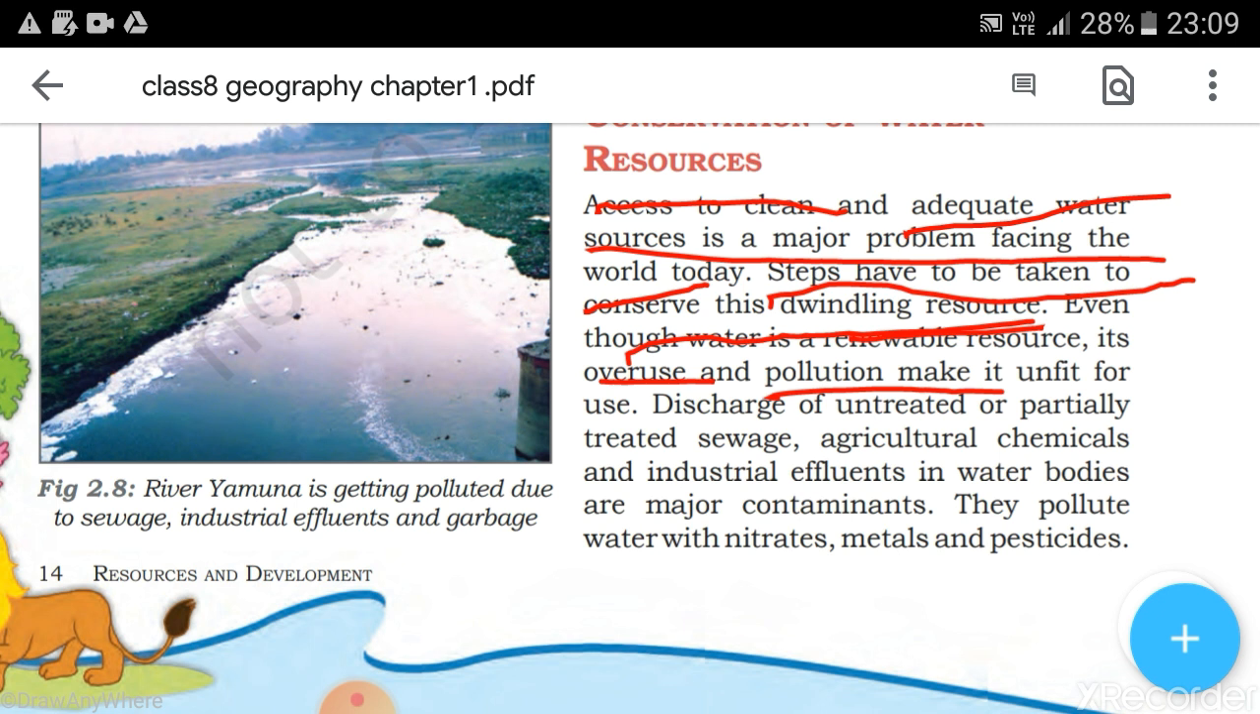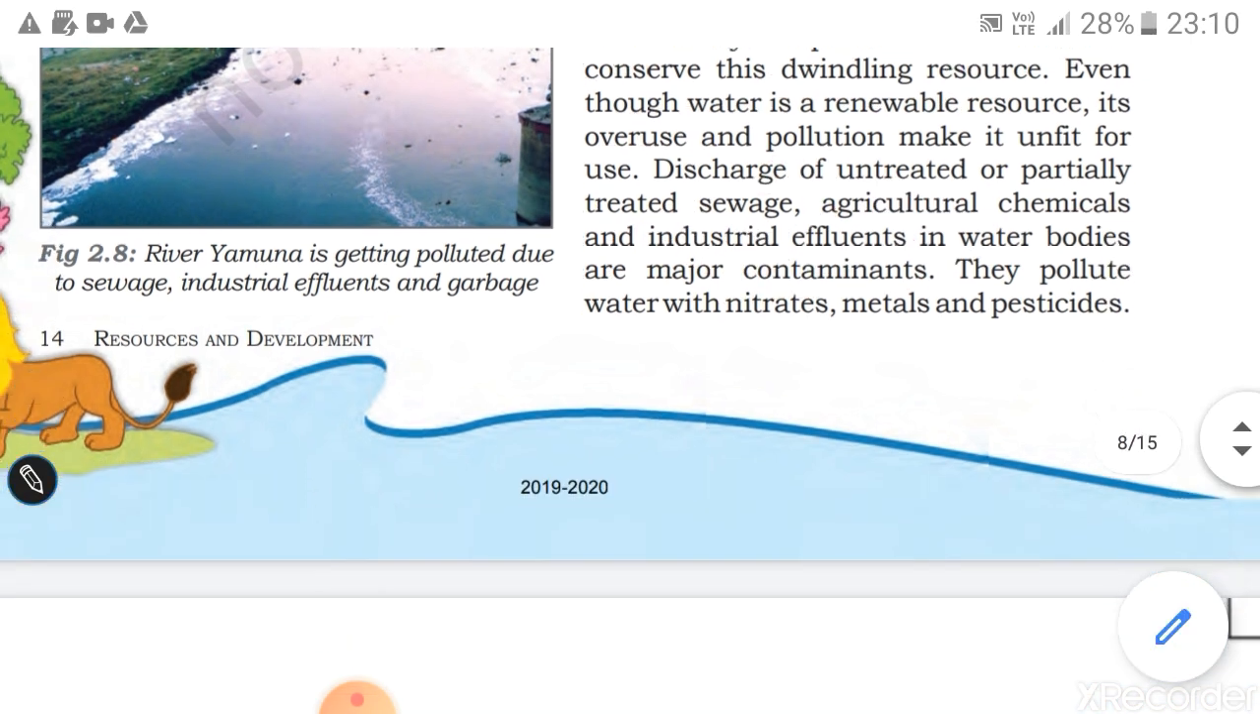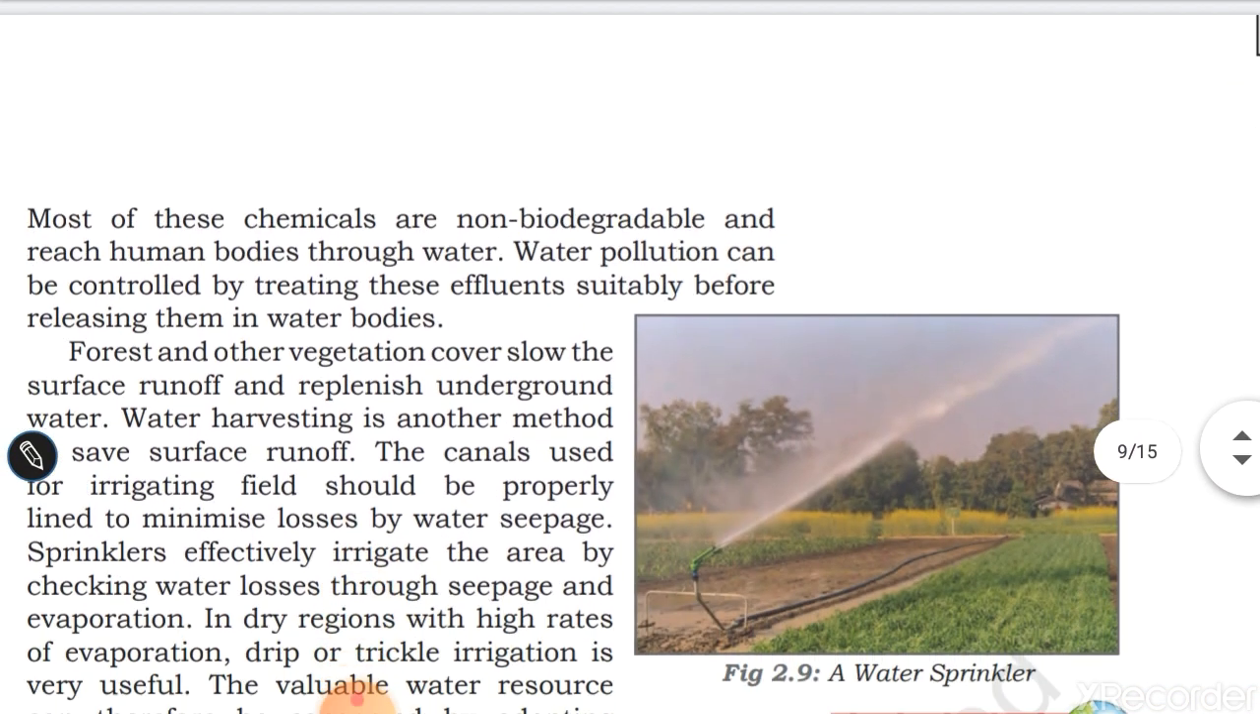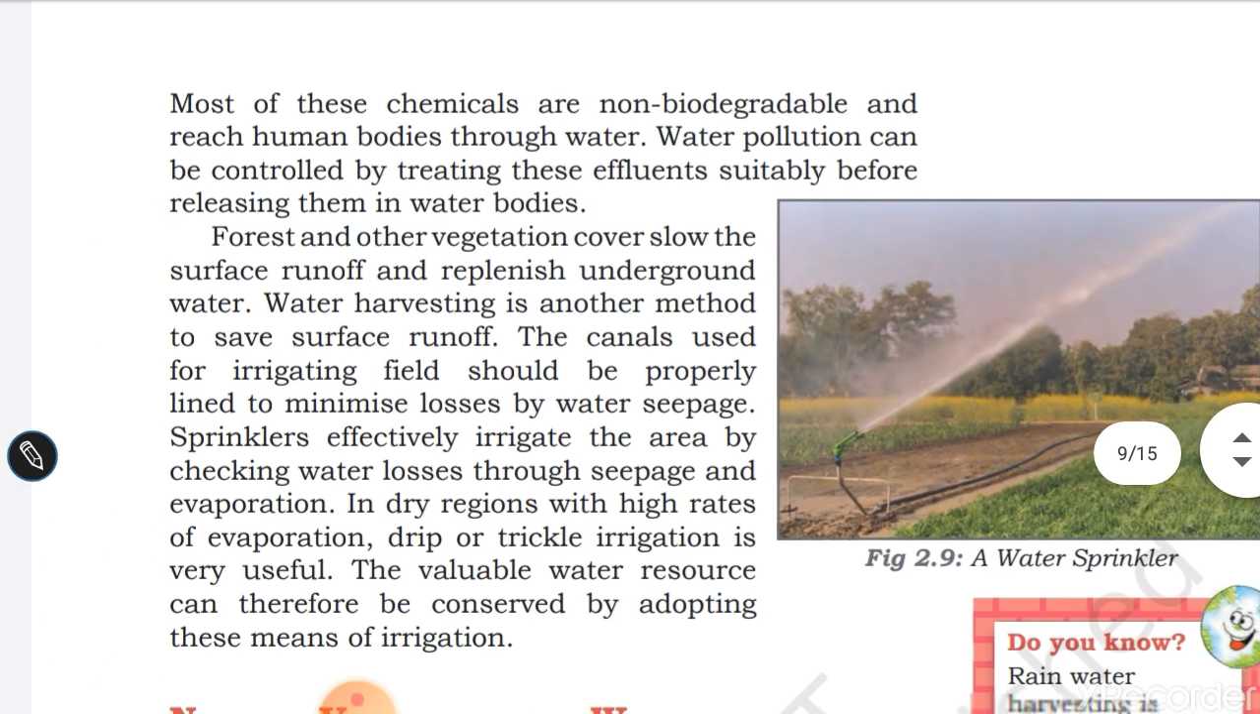And here you can see that discharge of untreated or partially treated sewage, agricultural chemicals, and industrial effluents into water bodies are major contamination. Even the industrial liquid effluents are also drained into the weak water bodies, और वाटर बॉडीज़ को वो छोड़ देते हैं. And therefore these are the problems we are facing these days.